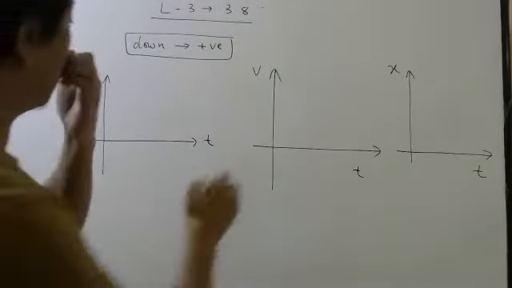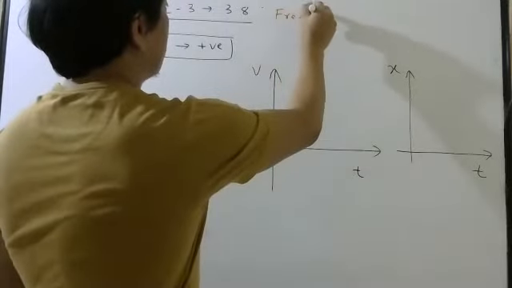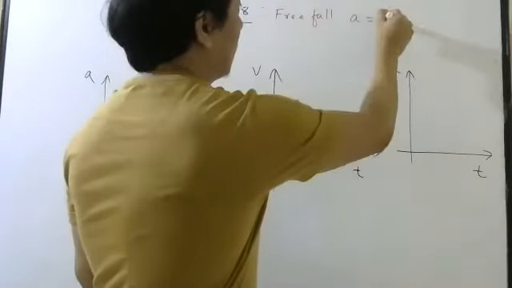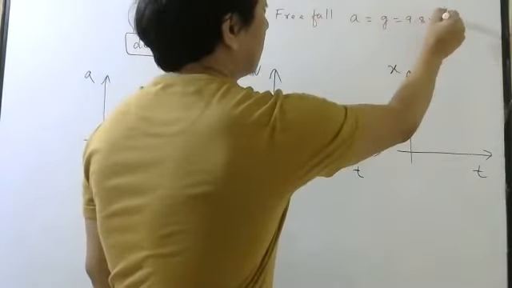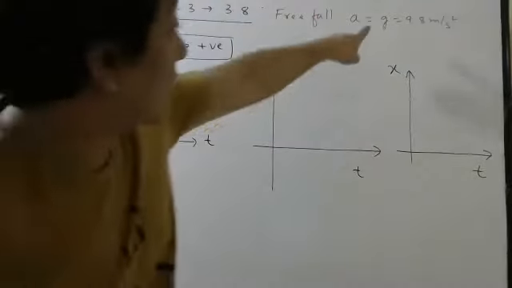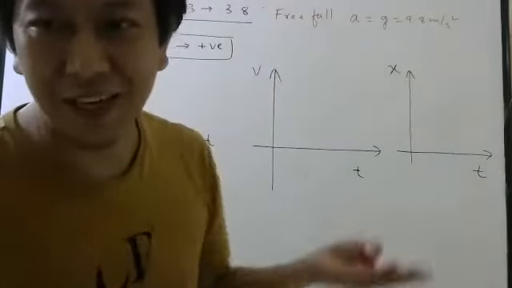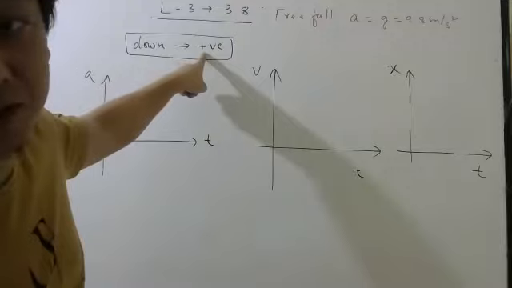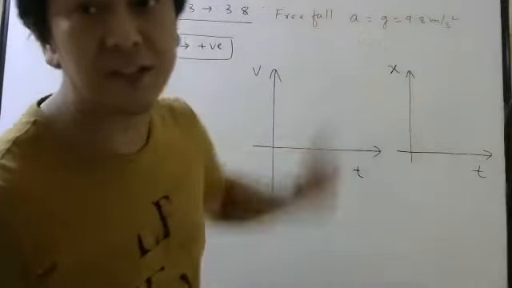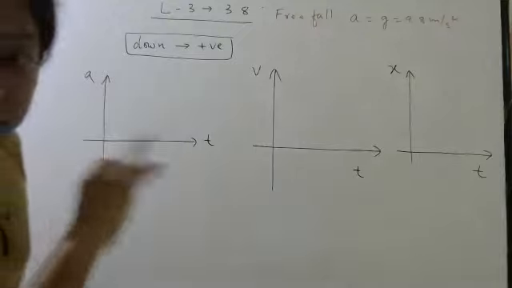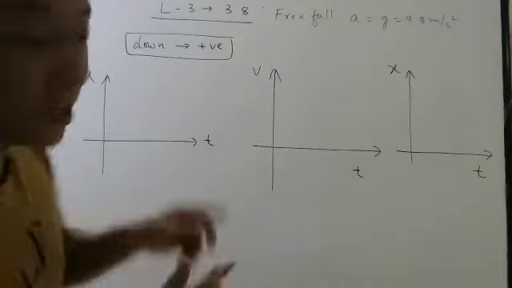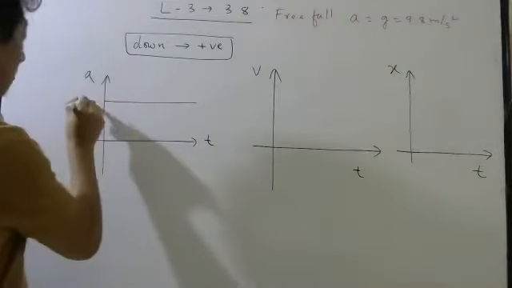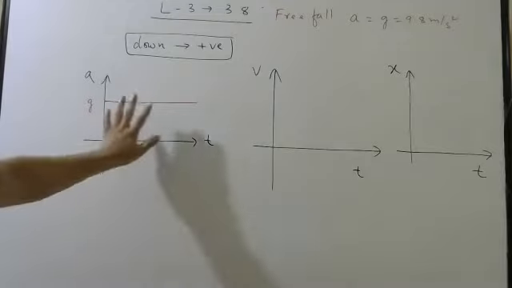Now you know, since it is free fall, acceleration value will be how much? Constant. How much? 9.8. You can see I have taken plus. If I don't write a sign, it means I have taken plus. Why did I take plus? Because down I have taken positive. So I will write acceleration as plus g. Now acceleration is constant, meaning it doesn't change. So if the y coordinate doesn't change, how will the graph look? Like this. Everybody understood this graph?